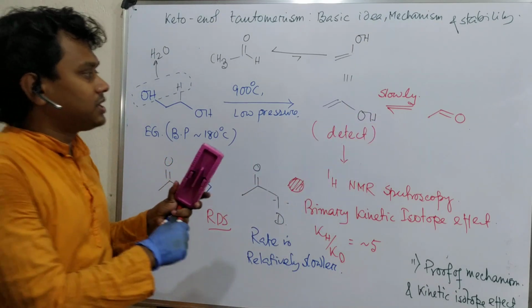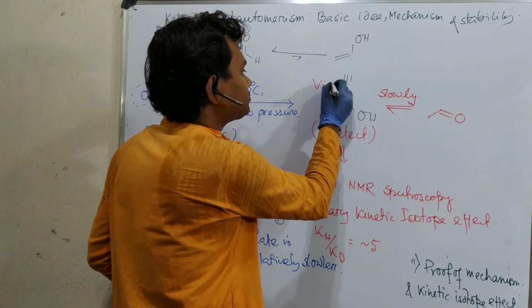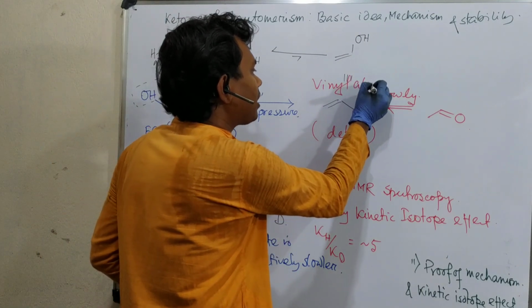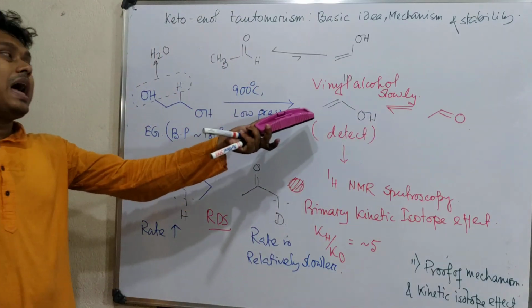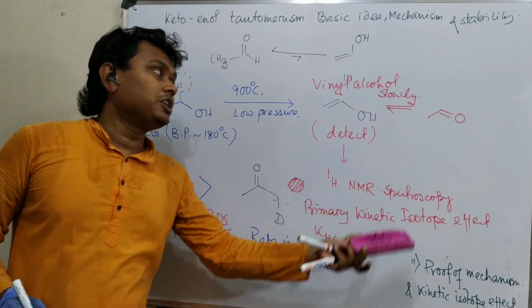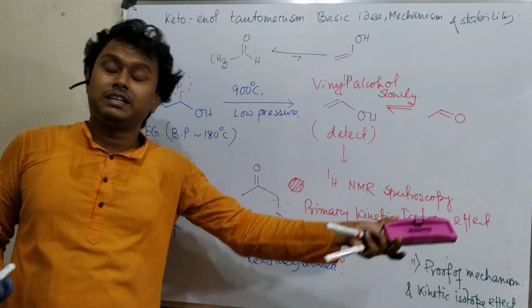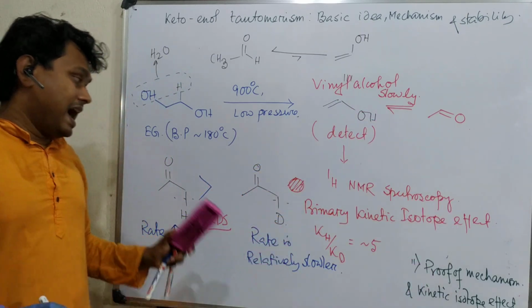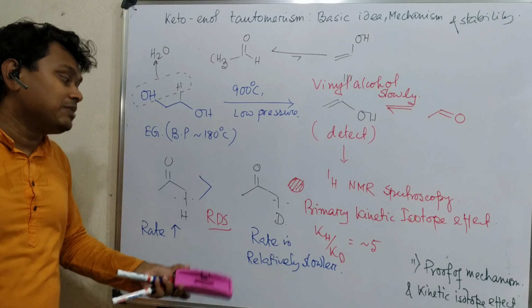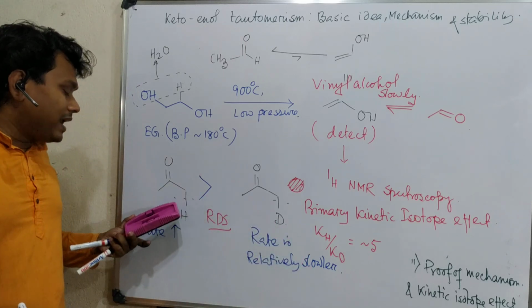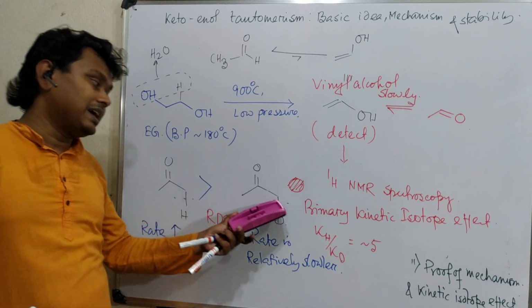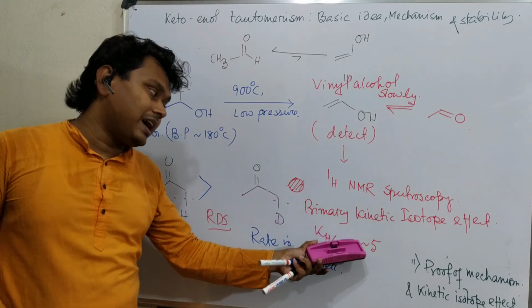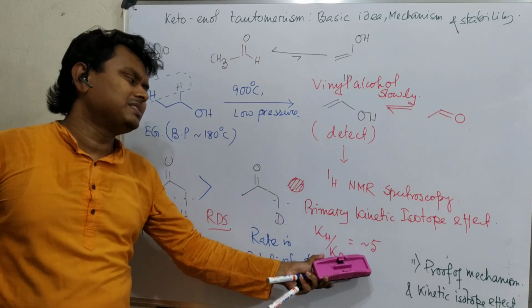This vinyl alcohol could be detected by NMR spectroscopy, and it converts to acetaldehyde, but very slowly. Another proof of this concept is the primary kinetic isotope effect, where it is observed that the rate for the corresponding C-H is relatively higher than the rate for C-T, and the primary kinetic isotope effect, Kh by Kd, is around 5.